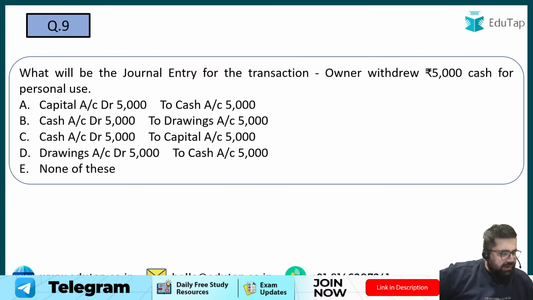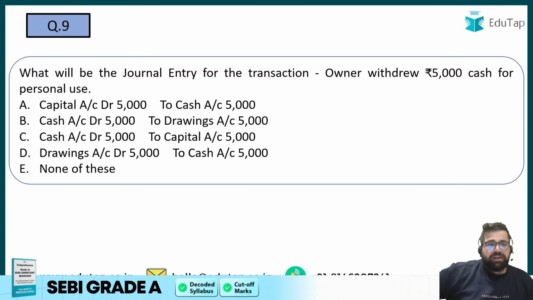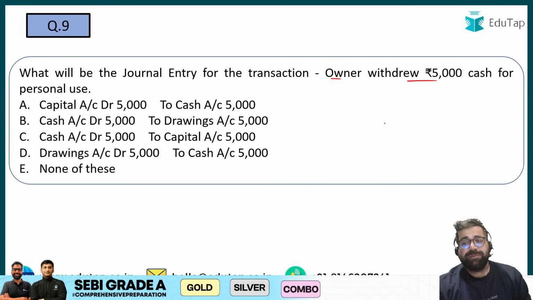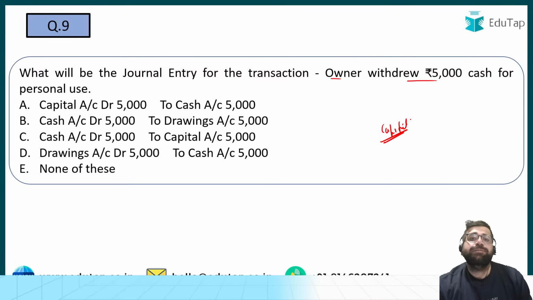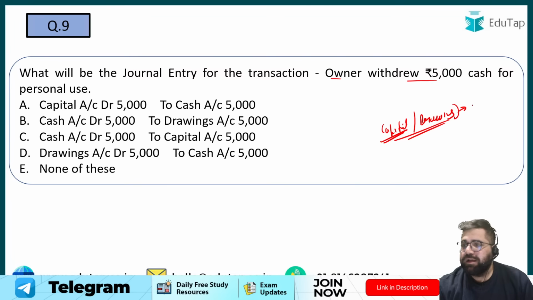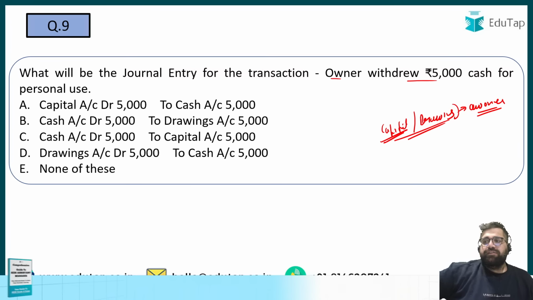Yes, all of those who are writing debit what comes in, credit what goes out, that is the correct answer. Very good. Question number 9. What will be the journal entry for the transaction? Owner withdraws. So owner generally, if he introduces the money, then we have the capital account, isn't it? But once he withdraws the money for his own personal use, then we have drawings account. Both are kind of personal accounts only because they are representing our dear owner. Right? So what will be the journal entry for the transaction? Owner withdraws 5,000 cash.